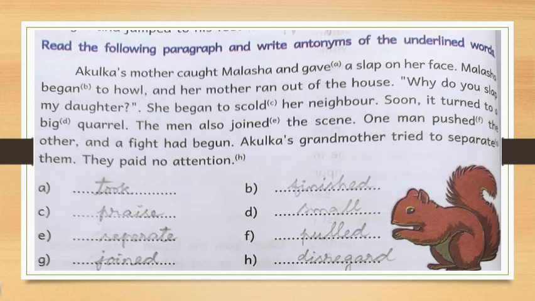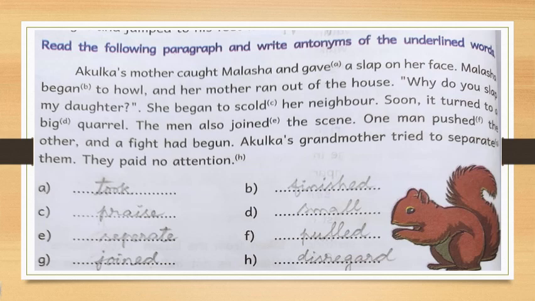Akulka's mother caught Malasha and gave a slap on her face. Here you have to write the opposite word for gave. Malasha began to howl and her mother ran out of the house. And the second word is began. The opposite word for began you have to write. Then, why do you slap my daughter? She began to scold. Yes, next C1, scold. She began to scold her neighbor.